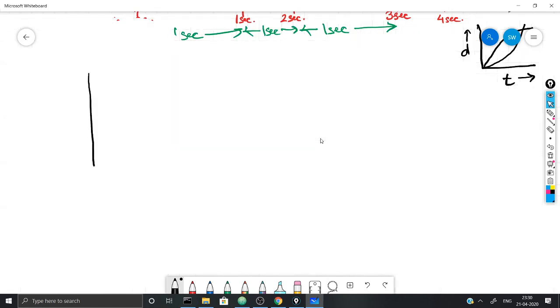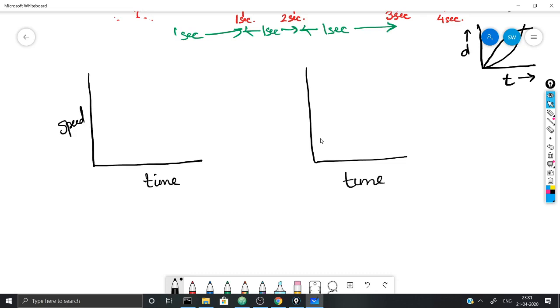Now I will draw the speed-time graph of uniform motion and non-uniform motion. You must know the difference between the two graphically also. This may be asked in the exam also.